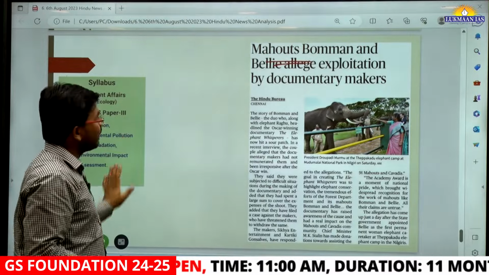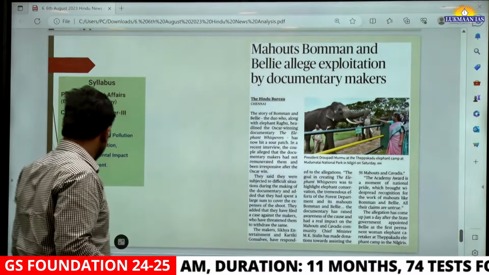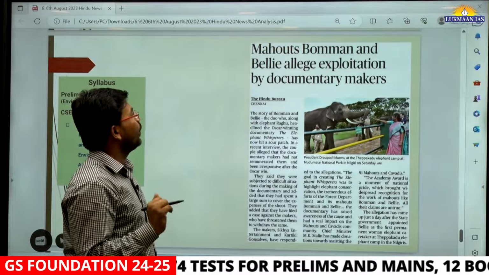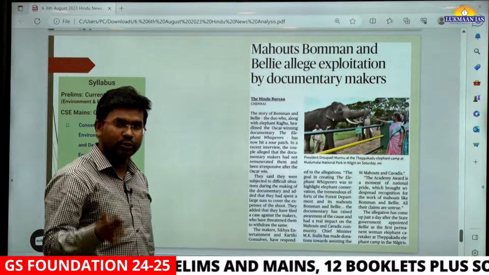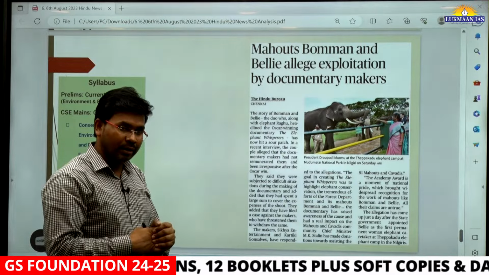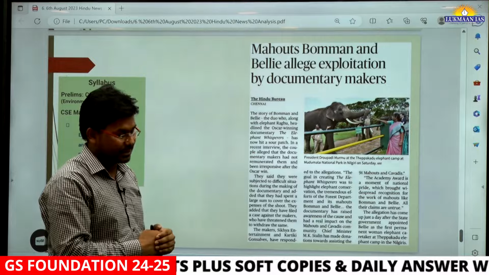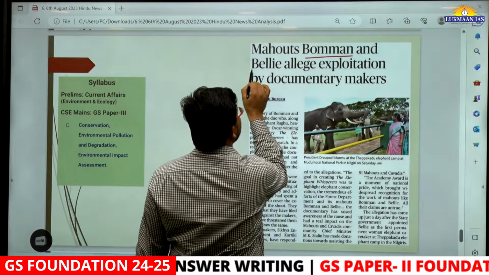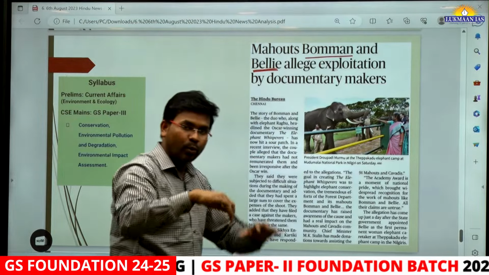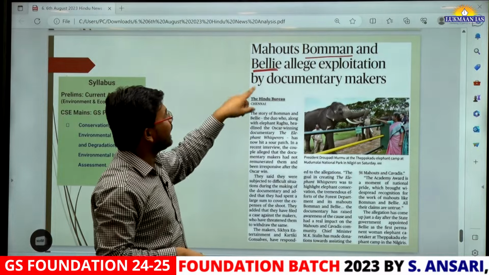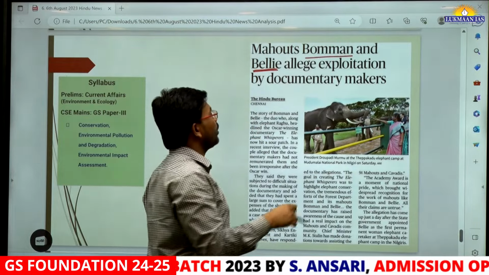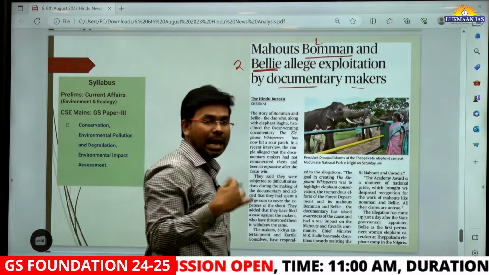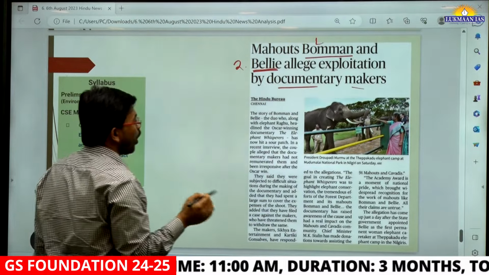Then apart from this, we have another topic. This topic is important because recently the President of India met with mahouts. Mahouts are those people who take care of the elephants. Recently two mahouts, one named Bomman and the other Belly, who take care of the elephants, have alleged exploitation by a documentary maker. These two mahouts helped in the making of a documentary on elephants.